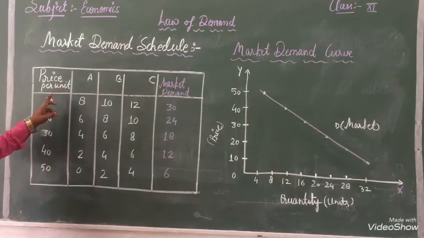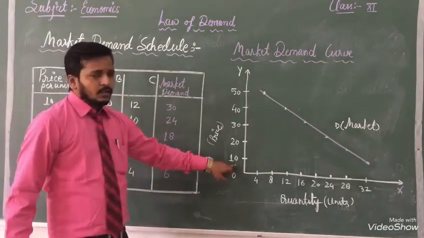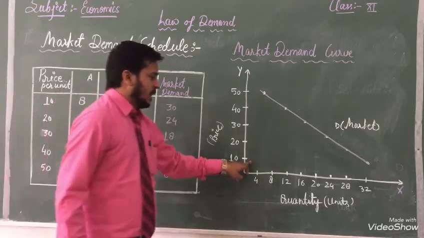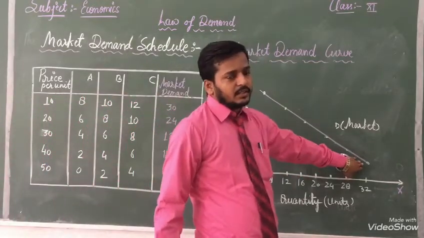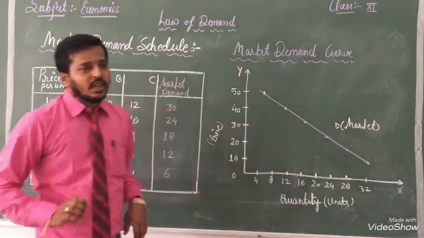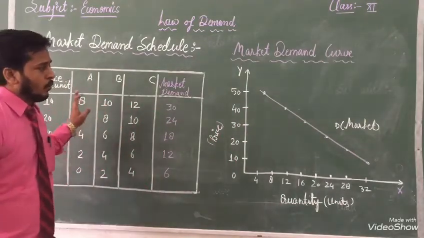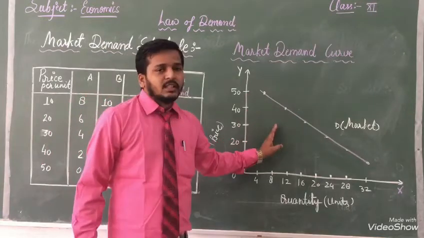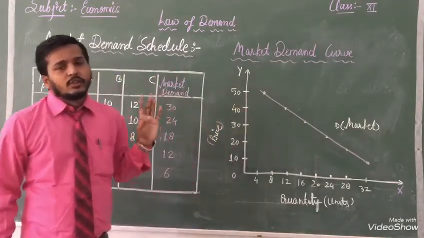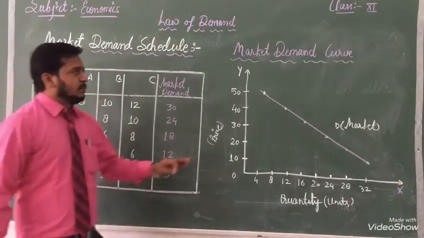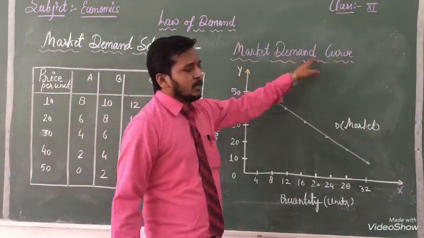When our price is at 10, our market demand is at 30. Then I have denoted here 30. But one more thing, dear students: with the help of this table we can make the individual demand curve also.